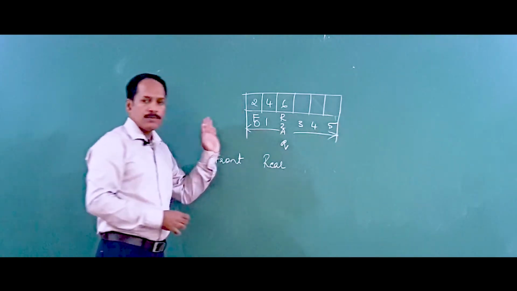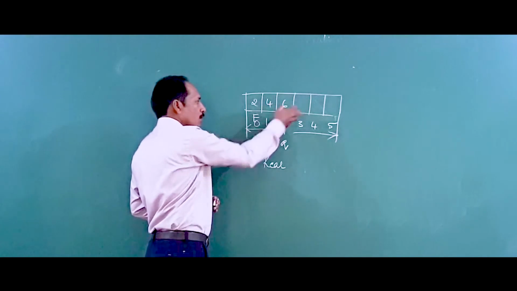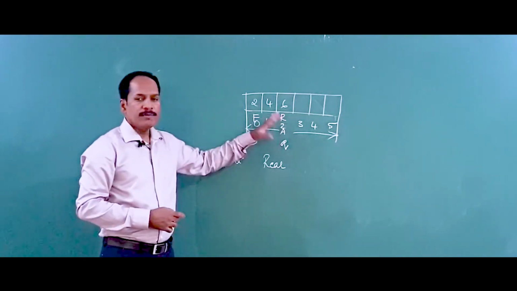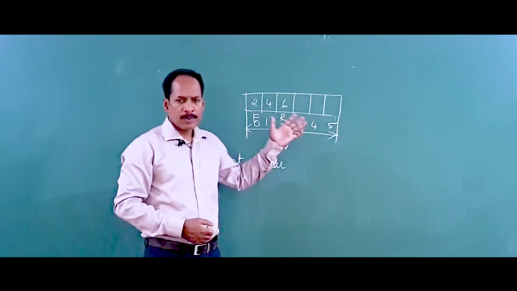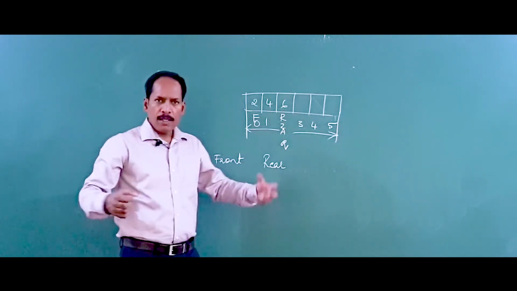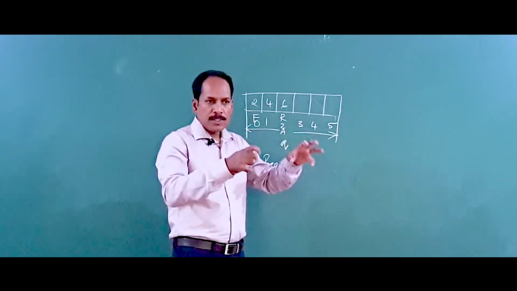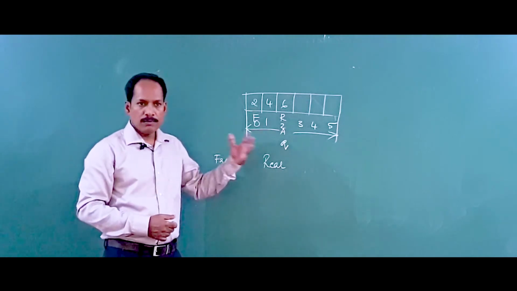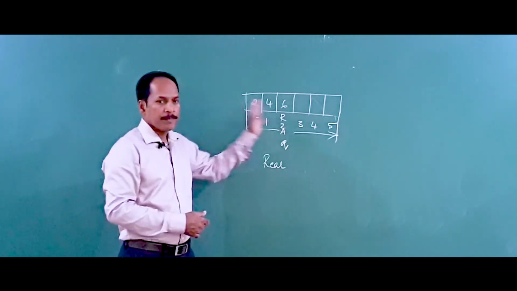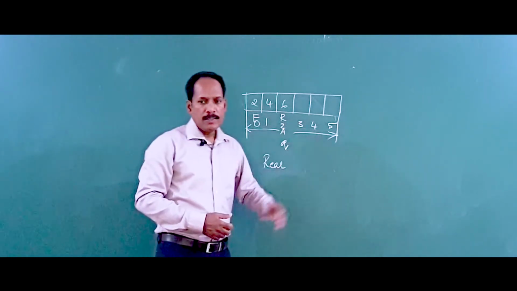As we know, in a one-dimensional array with subscripts, it is the same thing, but the elements are operated using different techniques, not just an array where we go from 0 to n. It is an array only, but how I manage these subscripts and the representation of elements is through the front and rear pointers. That's how you can treat it in real time. An array can also be used as a queue, as a linear data structure.